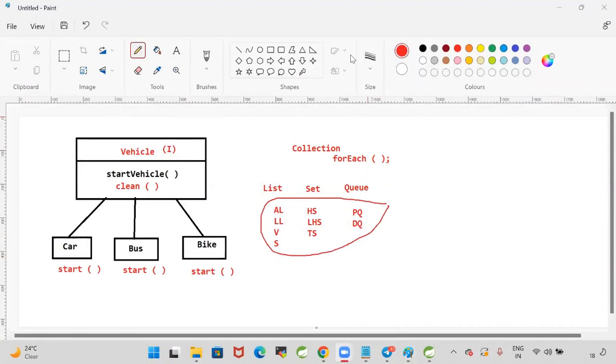So if you want to add a concrete method in the interface, you can go for either default or static. Can you tell me in which scenario we will go for default methods, and in which scenario we will go for static methods in the interface? Come on, guys.